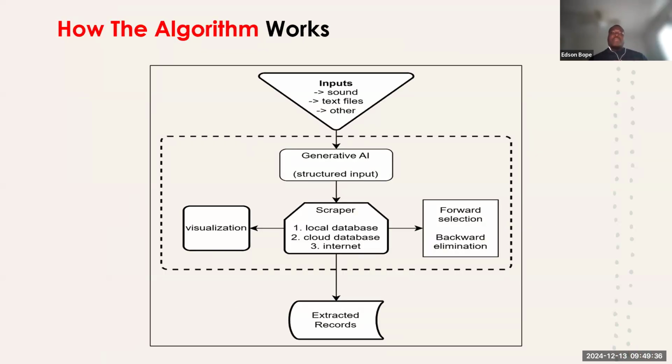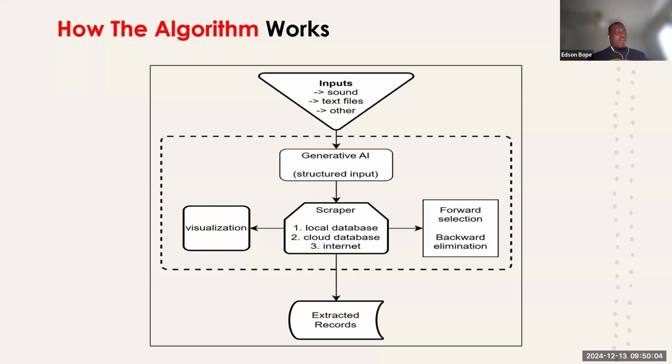So this is the algorithm. When it comes to the automation, we have this algorithm. This is actually the framework where we have some inputs. Inputs can come in the form of sound or text files or any other files. And then we put them into a generative AI so that we come up with a structured input, which is a structure that will be accepted by our scraper.